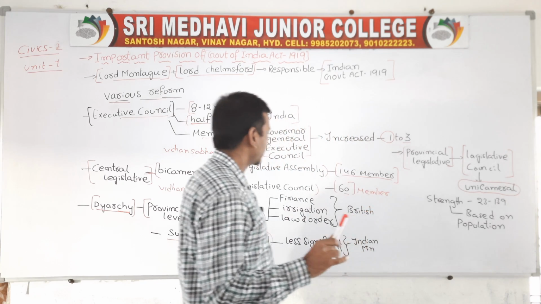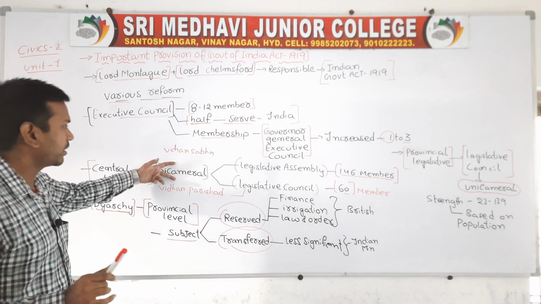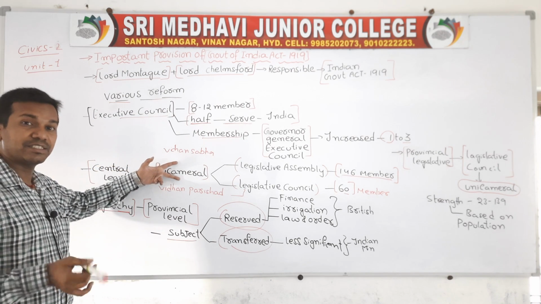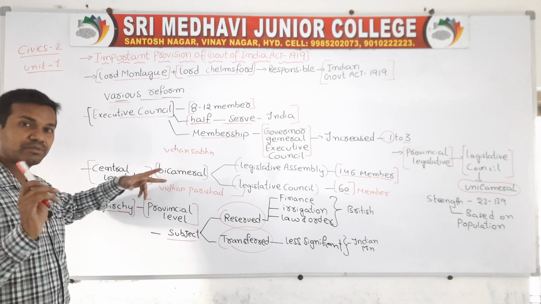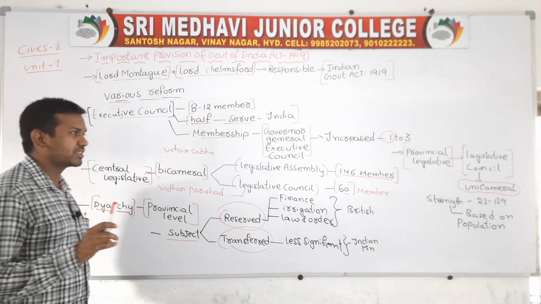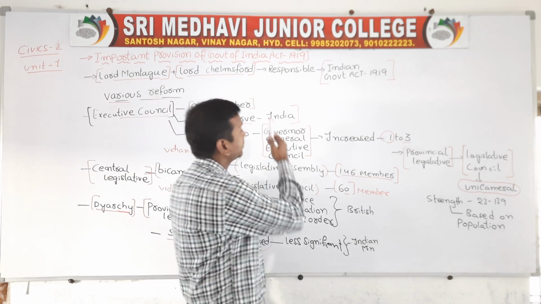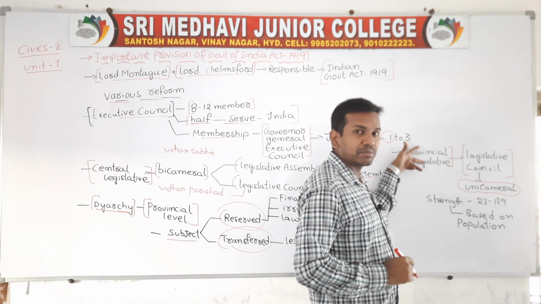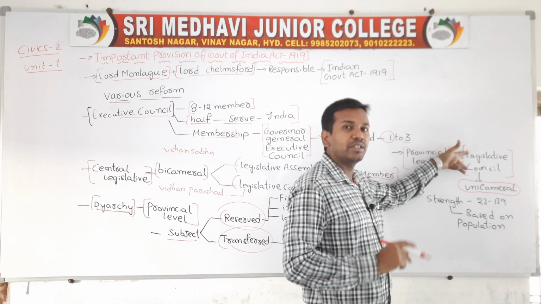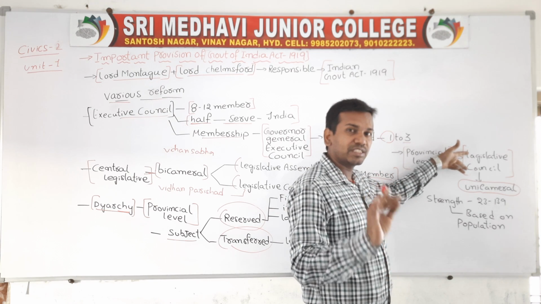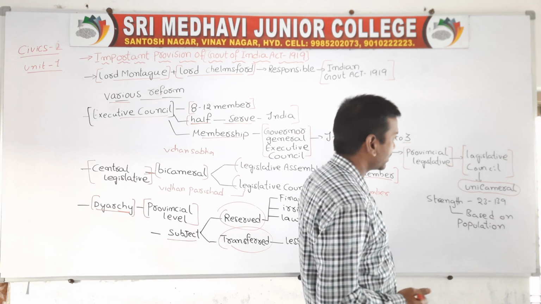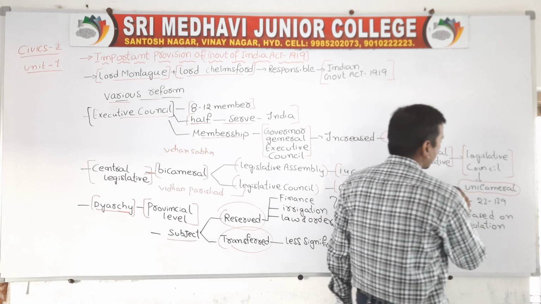Just now we have discussed what unicameral and bicameral are. Bicameral means that at the central level, Parliament mainly consists of two houses, the legislative assembly and the legislative council. But as per the provisions of the Government of India Act 1919, at the state level there was no legislative assembly during the period of the Britishers. They implemented only the legislative council as per this act. So this is called unicameral.